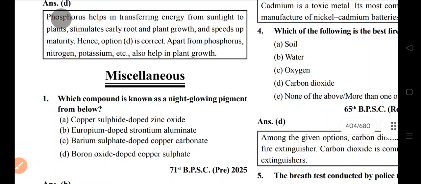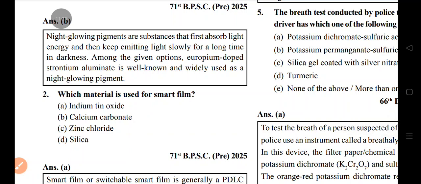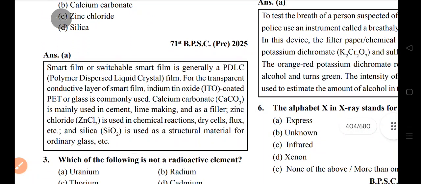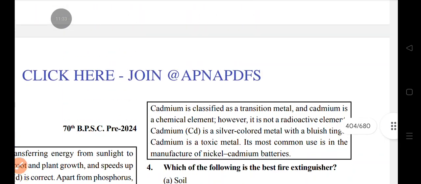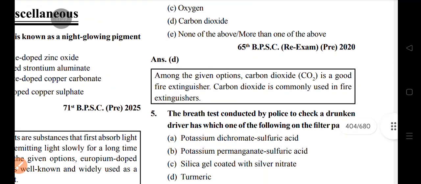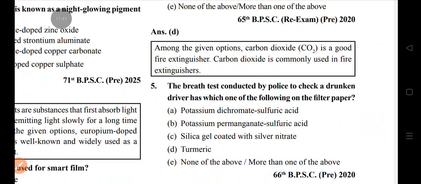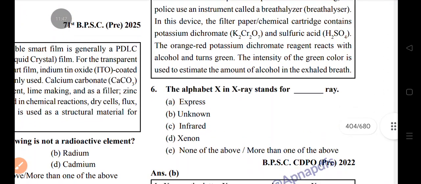Phosphorus. Miscellaneous. Night glowing pigment: europium doped strontium aluminate. Material used for smart film: indium tin oxide. Not a radioactive element: cadmium. Which of the following is the best fire extinguisher? Carbon dioxide. The breath test conducted by police to check drunken drivers uses potassium dichromate and sulfuric acid. The X in X-ray stands for unknown.